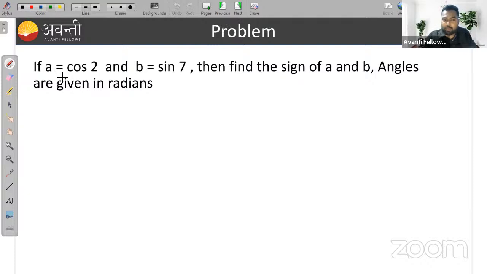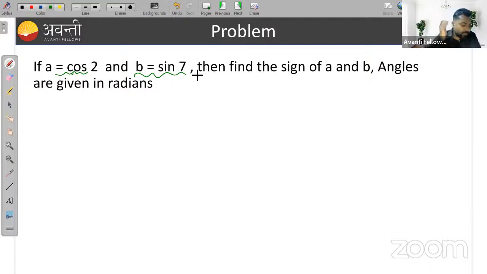If a is equal to cos 2 and b is equal to sin 7, then find the sign of a and b. Angles are given in radians. That means this is my 2 radian, and also sin 7, that is also my 7 radian. So find the sign of a and b: whether a is positive or negative, whether b is positive or negative. Can you solve it, guys?